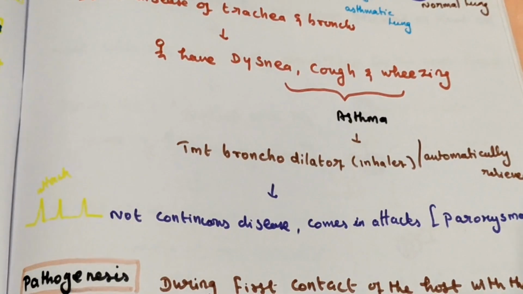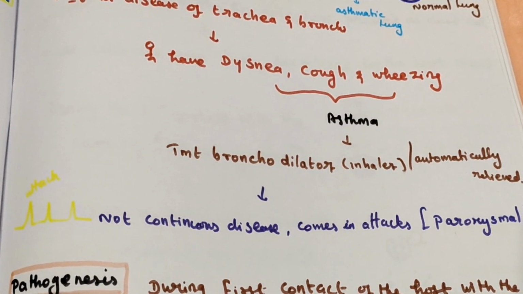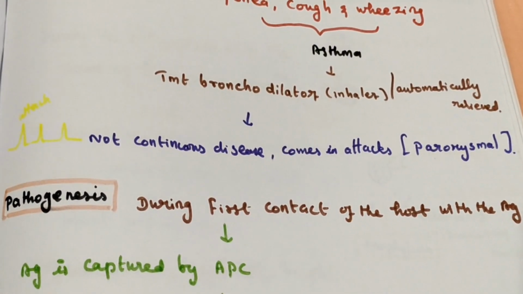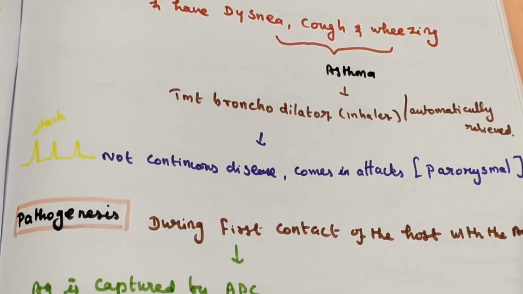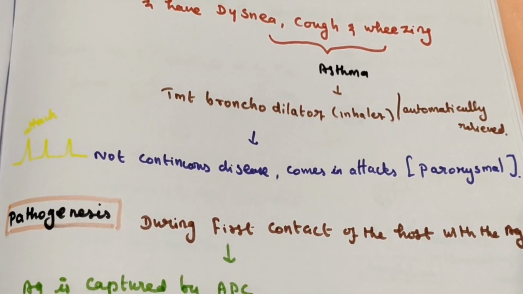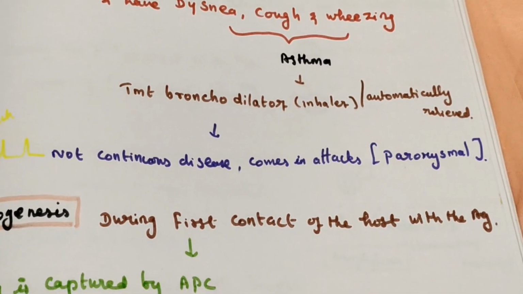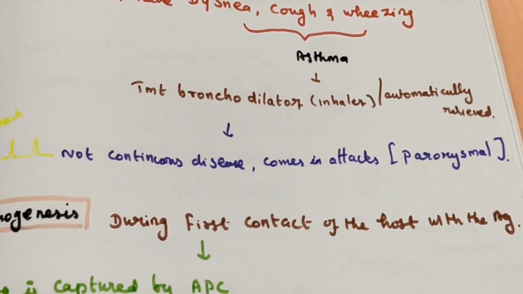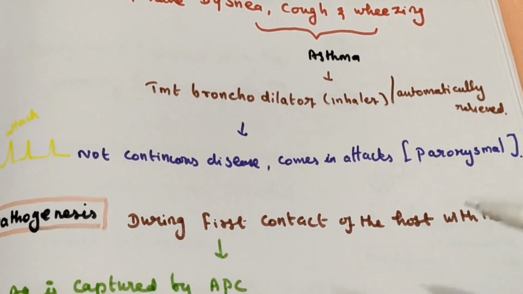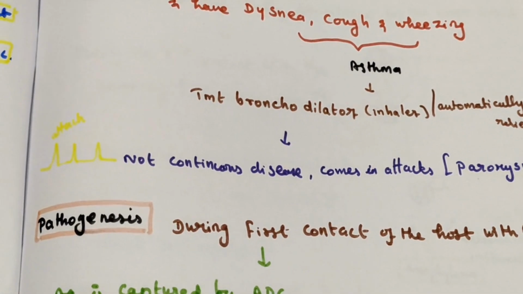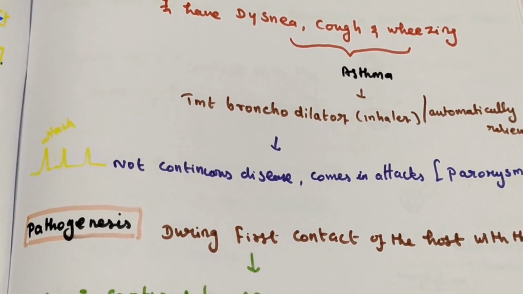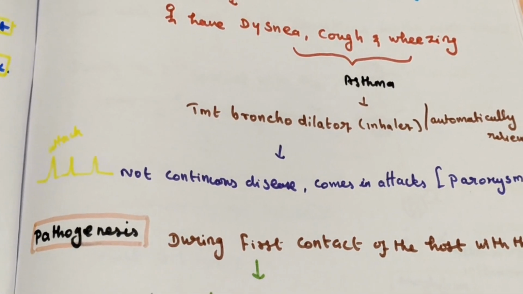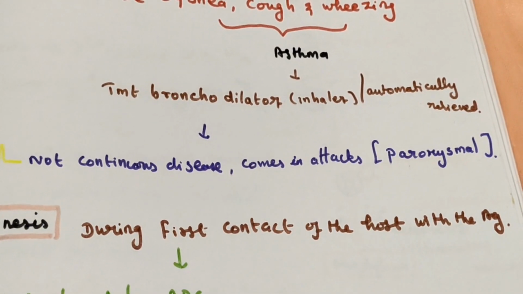That is bronchospasm. So asthma is not a continuous disease. When the person has contact with the stimulus, only then it comes. So it has the name paroxysmal disease. Only during an attack does the person have symptoms, remaining normal otherwise.